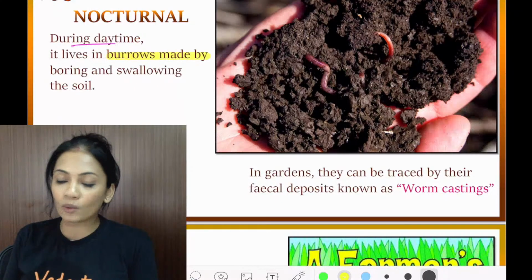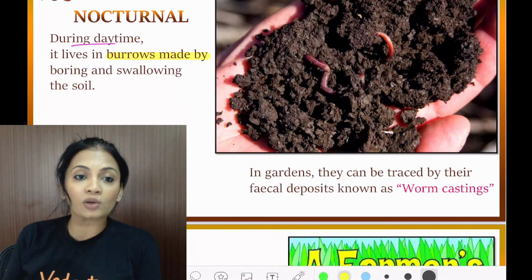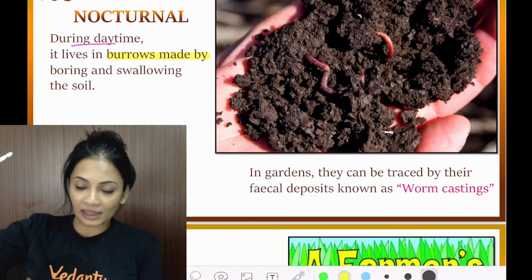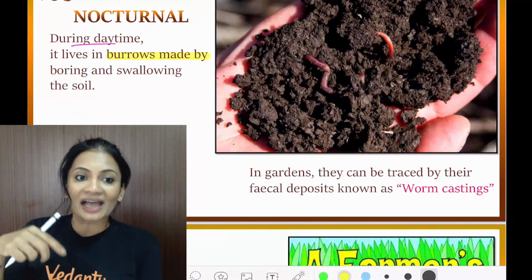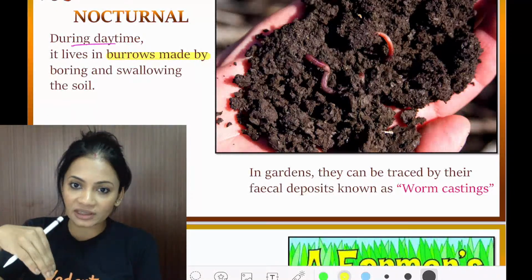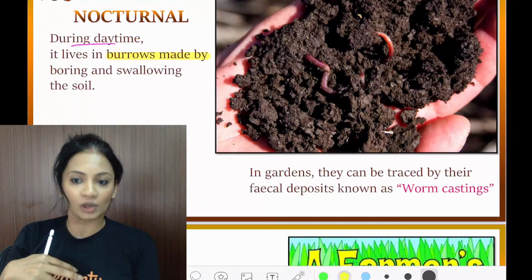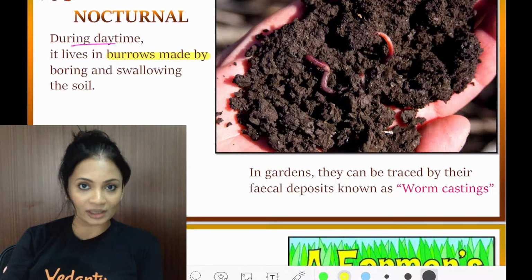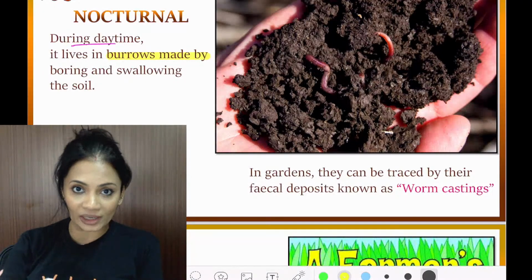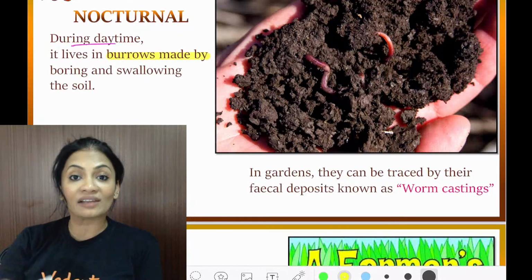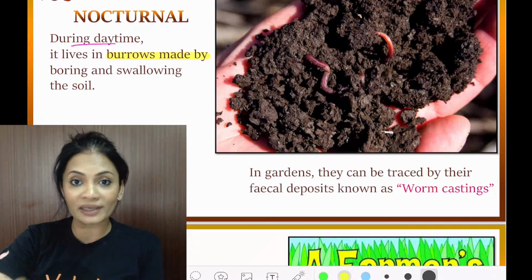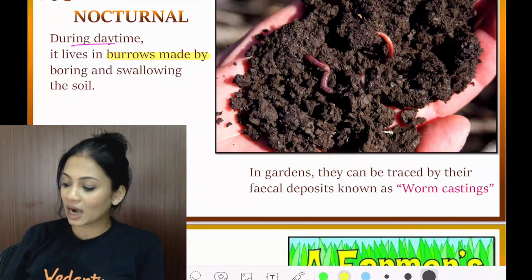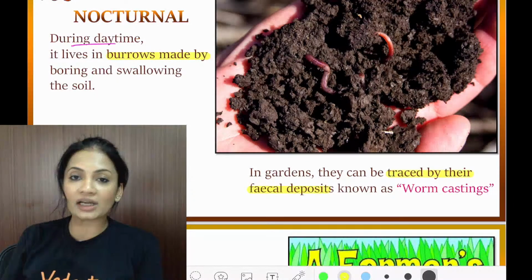And how are those burrows made? They pierce inside the soil and they swallow the soil. Now, when you go to large gardens, the people who are familiar with the soil and the garden areas will be able to tell you, oh look, an earthworm has gone from here, because in gardens you're able to trace them by their fecal matter.